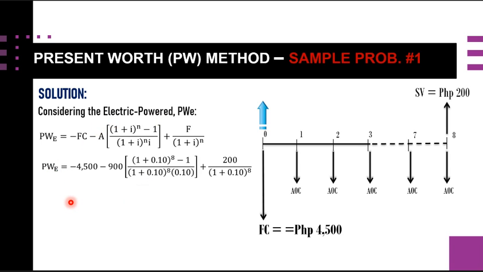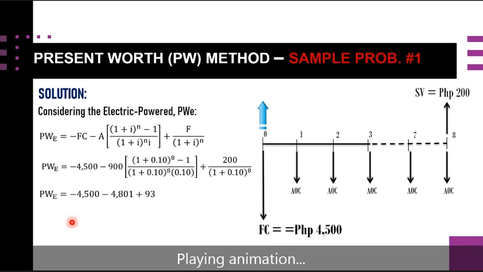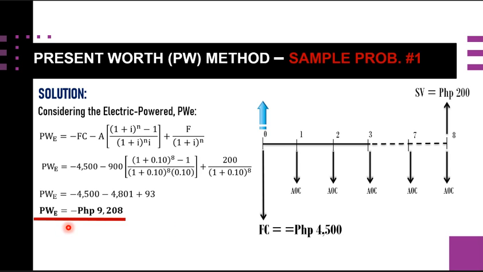So we have here the value for the second term, which is 4,801, minus, since it is minus, and the third term is only 93. So we can get this present worth value of your E, referring to this electric power, which is equal to negative 9,208 pesos.